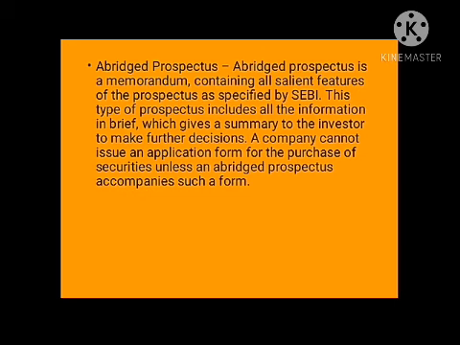According to SEBI's guidelines, you have to disclose certain information regarding the prospectus. It contains in brief a summary which helps the investor in making the further decision. A company cannot issue an application form for the purchase of securities unless this prospectus accompanies such form. So here it contains the information about the company in brief.